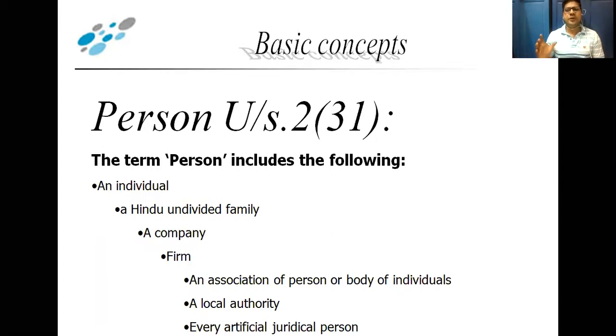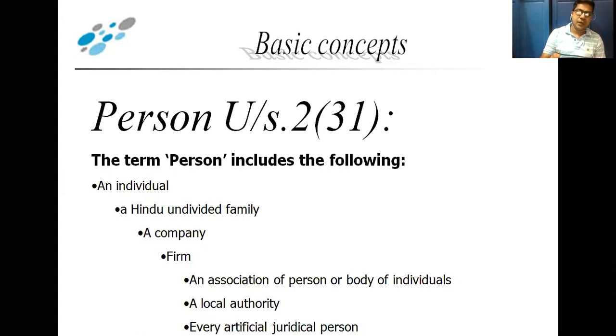Then any particular temple and its idol, for example Balaji Temple, is an artificial juridical person.